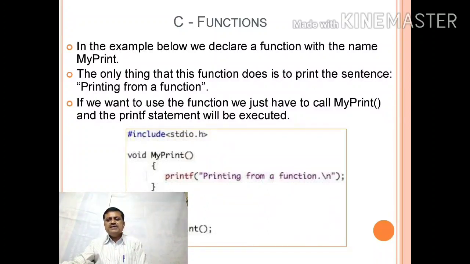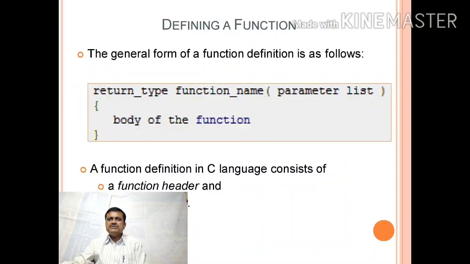Now defining a function, how you can define a function. So here you can see the general form of the function definition is return_type, blank space, function_name, opening bracket, in that parameter list if it exists, then closing parenthesis, below that opening curly brace and closing curly brace.